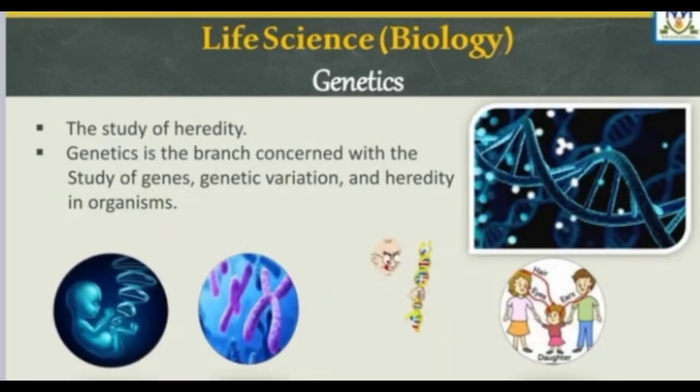Another branch of life science is genetics, the study of heredity. It is concerned with the study of genes, genetic variation, and heredity in organisms.